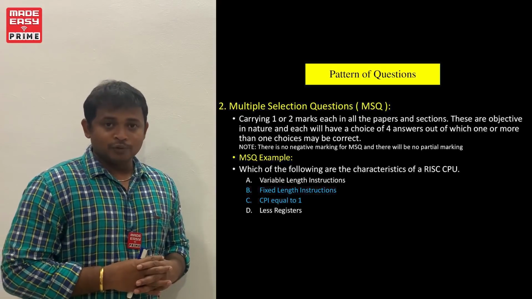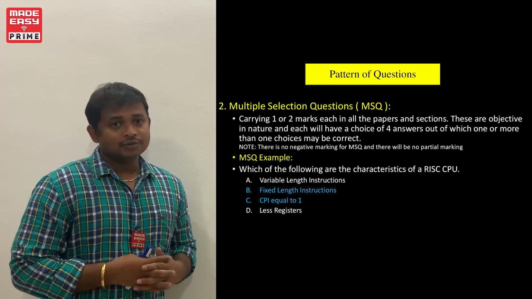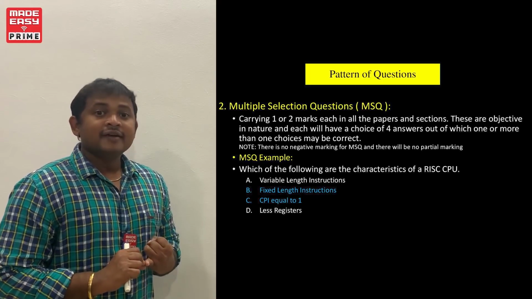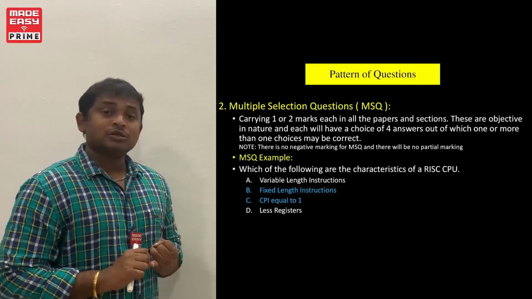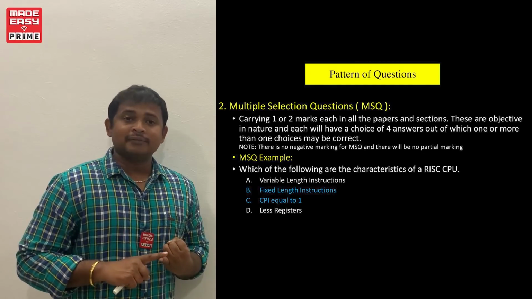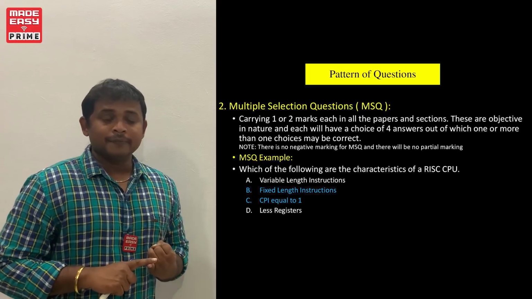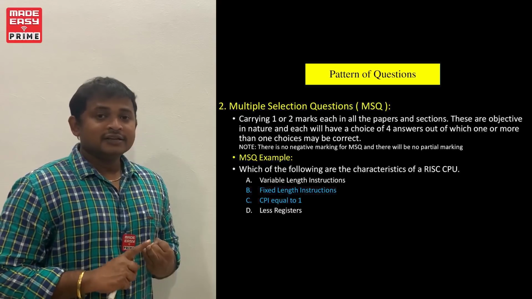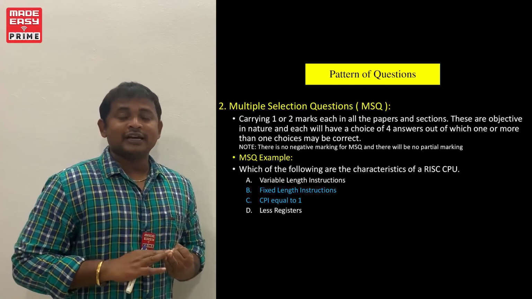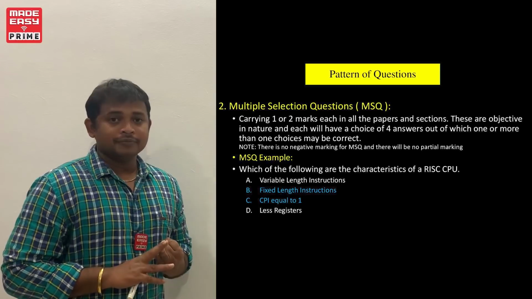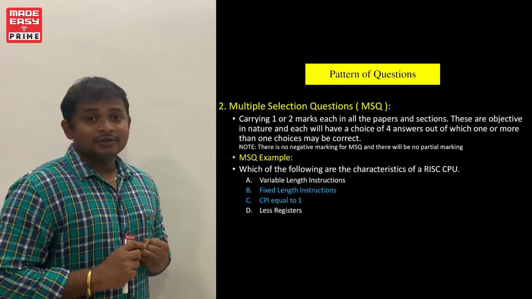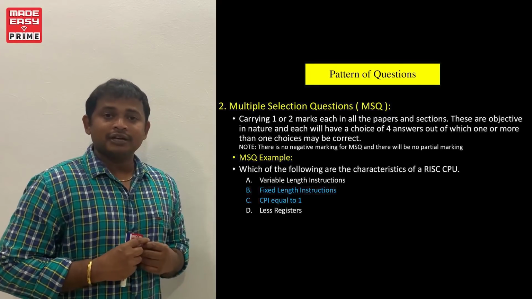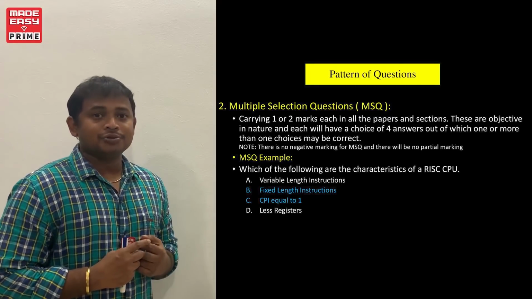RISC CPU supports fixed length instructions. So correct choice is fixed length instruction. Right. Because RISC CPU supports fixed length instructions, pipeline becomes successful in the RISC CPU. When pipeline is successful, CPI equal to 1. Then CPI equal to 1 is also the characteristic of a RISC CPU. So in the 4 options, two choices are correct choices related to the question. So select those two choices.